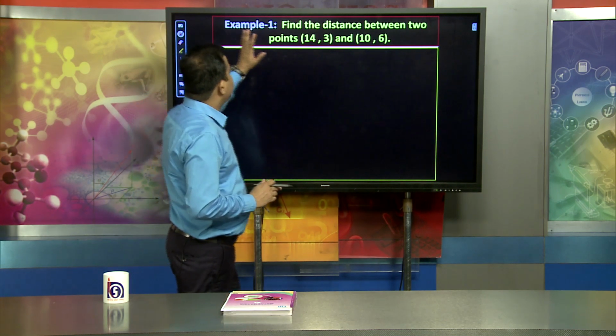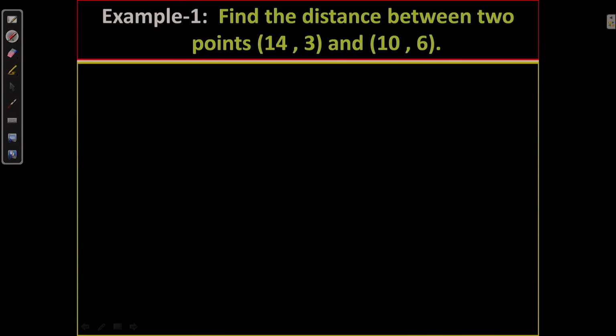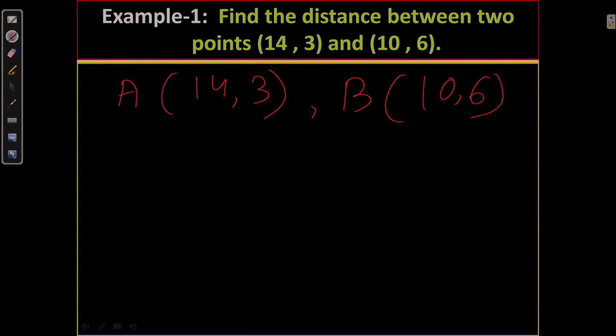We are going to find the distance of AB.